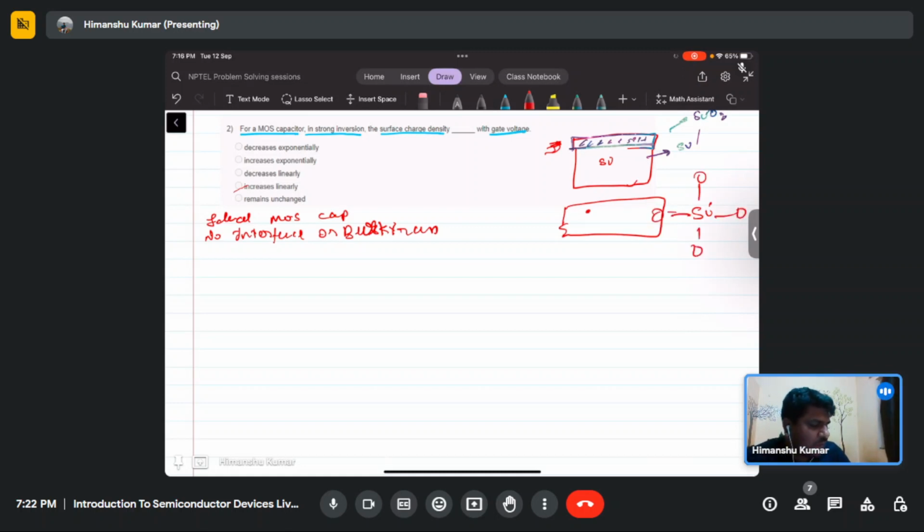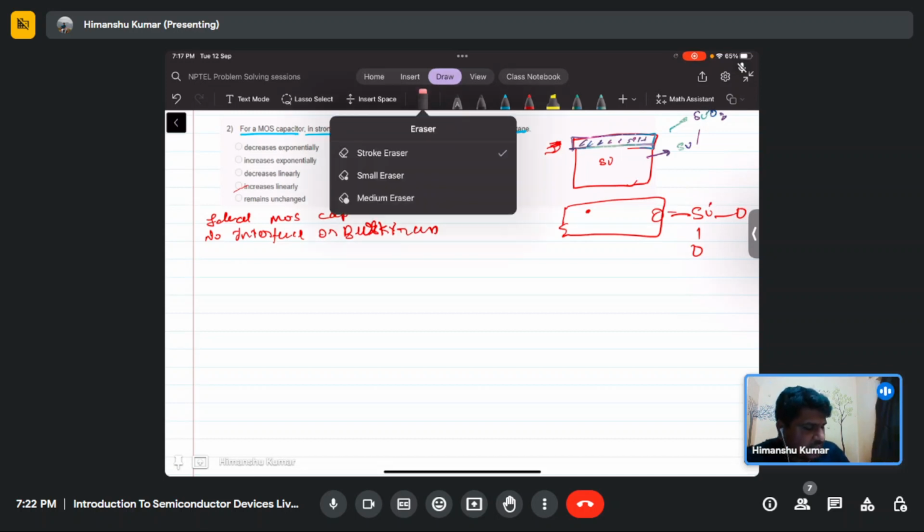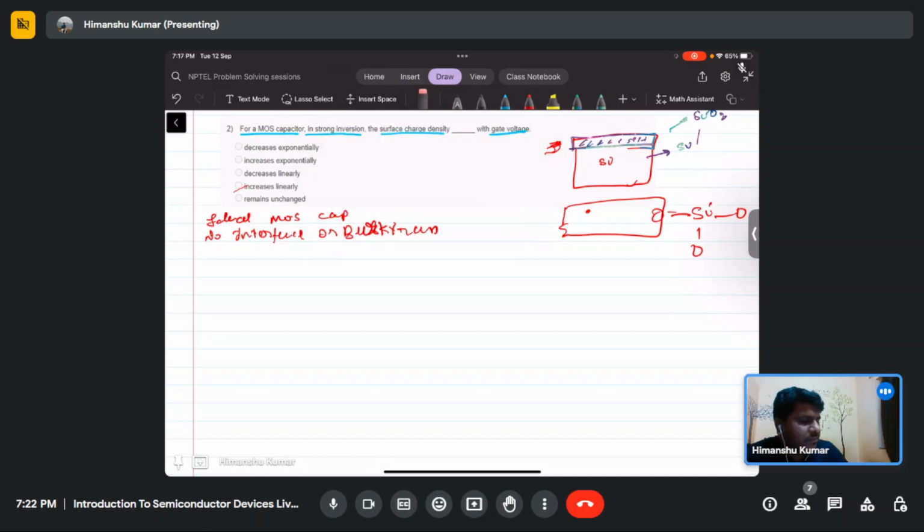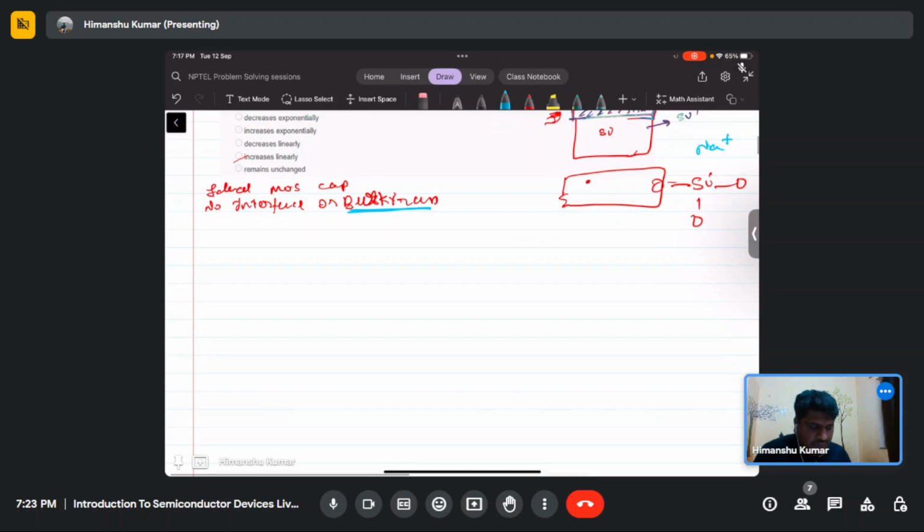In some cases, because of the process, from some place the oxygen may be missing, from some place the silicon may be missing, or there may be some other atom in place of it. Suppose due to the process some extra atom, a sodium ion or potassium ion, is introduced while depositing or growing this oxide, then those will appear as bulk trap charges. So we are assuming here the ideal MOSFET, that means we have no interface or bulk traps.